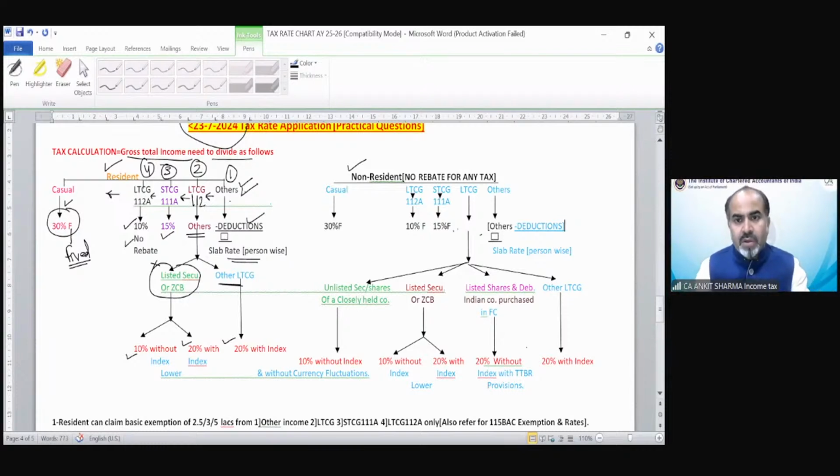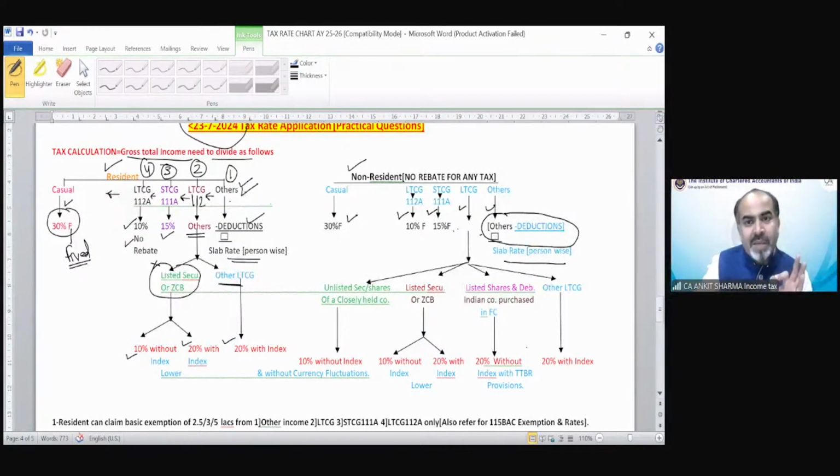Clear? So if that is a non-resident, then we have casual income, then long-term capital gain 112A, then 111A, then long-term, and then other. Deductions would again be from other income only, as in the normal case.